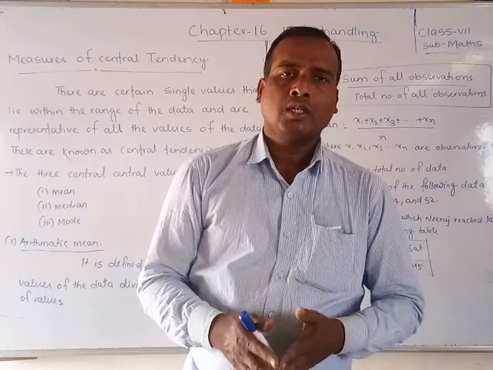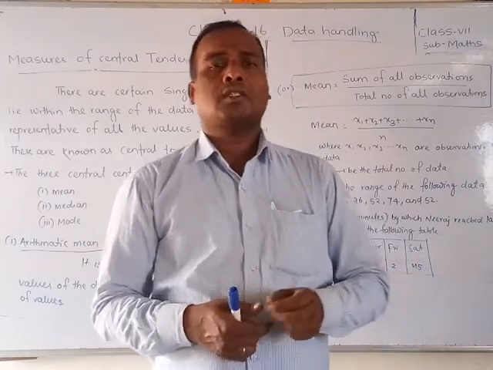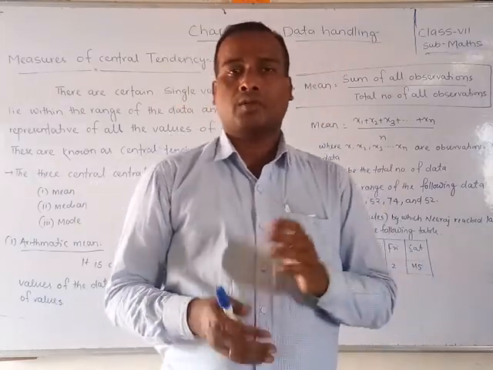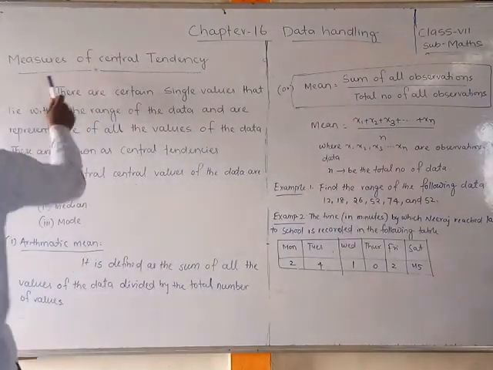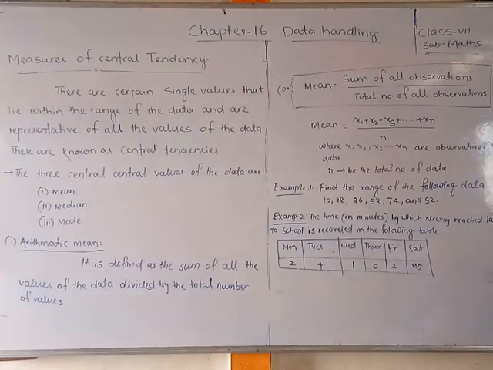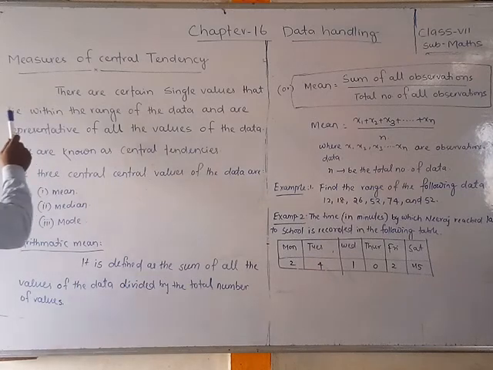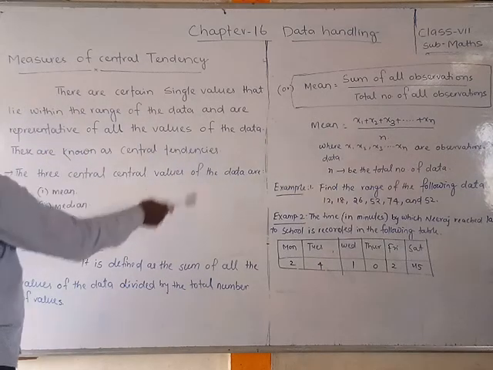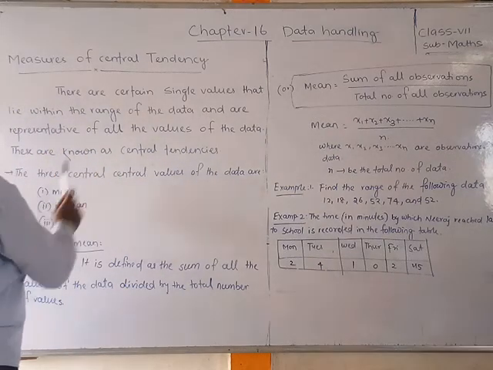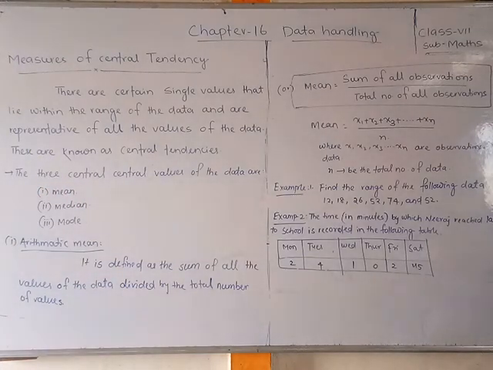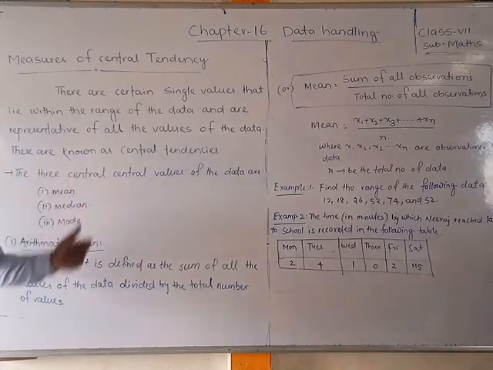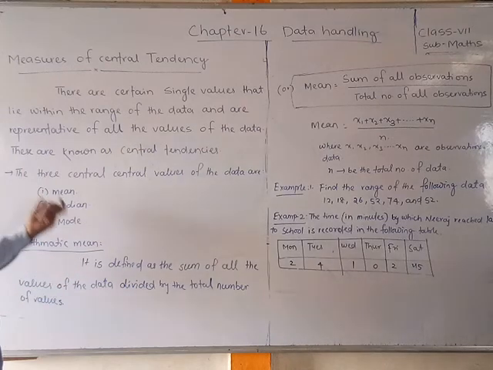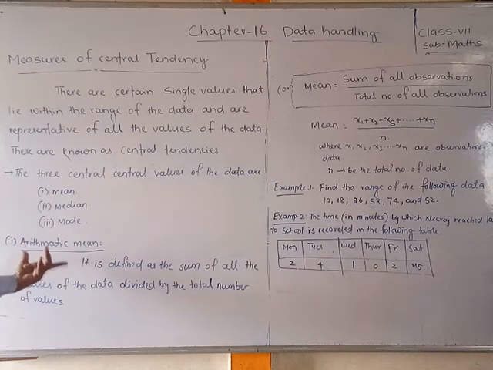Okay, so first of all we will discuss the central tendency of the data. Observe here, friends, measures of central tendency. There are certain single values that lie within the range of the data and are representative of all the values of the data. These are known as central tendency. That means there are three central tendencies: mean, median, and mode. First, mean. Mean we can say is the arithmetic mean.